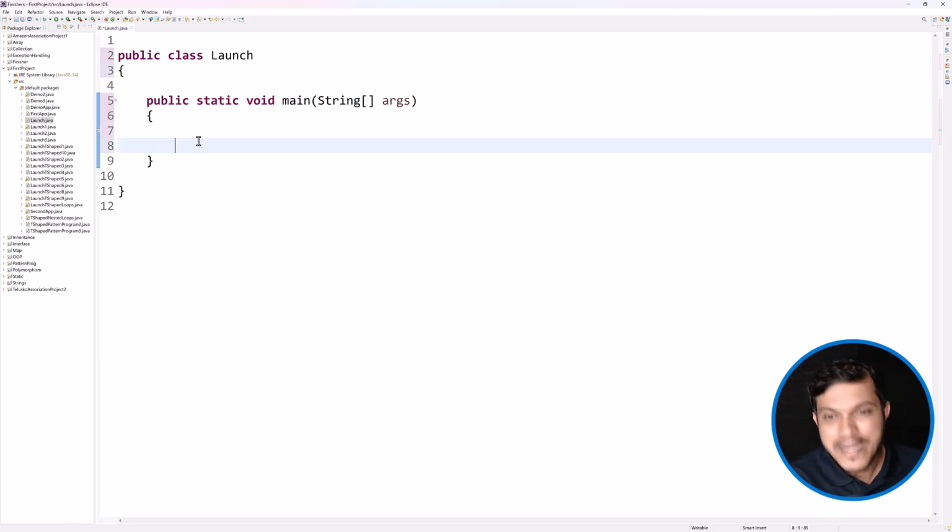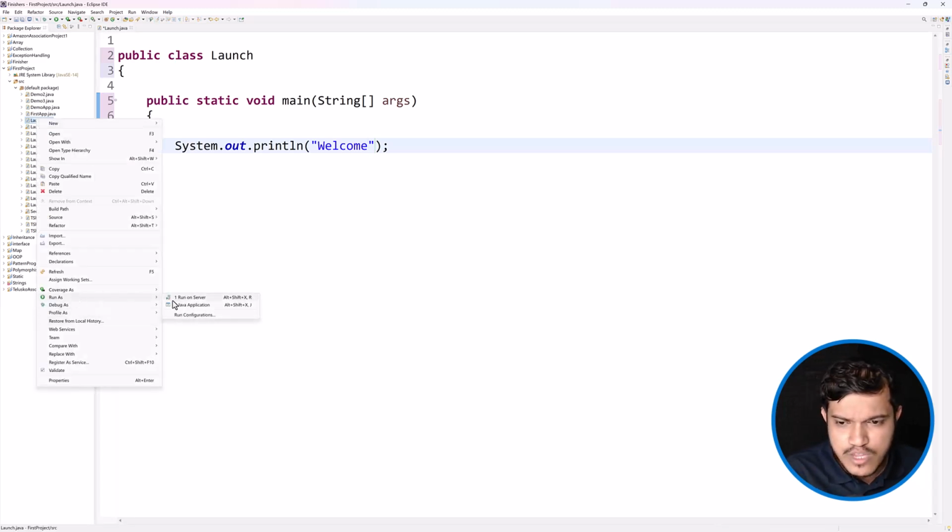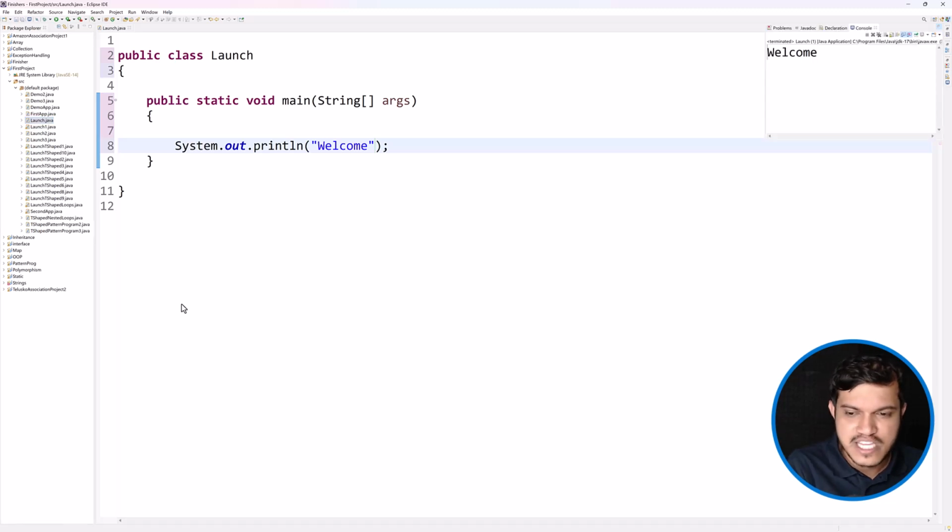Now, how to print something? System.out.println is the method we use. System.out.println is a statement for which every IDE has a shortcut. VS Code has sout, Eclipse has sysout, Ctrl+Space. I need not remember it also, right? So I'll say here, maybe welcome. Whatever message you want, you can print within the double quotes. If I just have to run this application, don't worry about the other code which you can see here. Ignore that. If I run as Java application, you can see we are getting the output as welcome at the top right side.